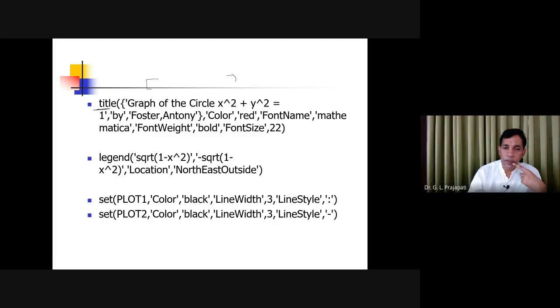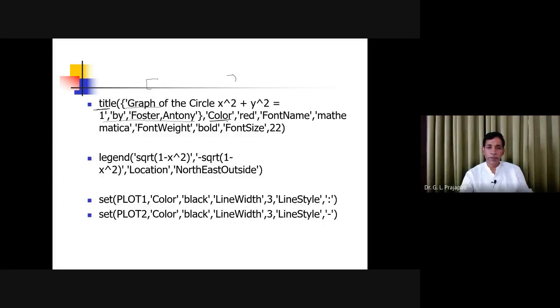So graph of the circle x square plus y square is equal to 1 by, okay, this is one string, then other string by, then another string, and then you are going to close. So from here to here, this is one group, and this is one set of strings. Then this is the value name, which color you want.